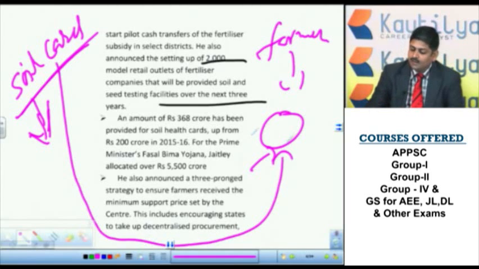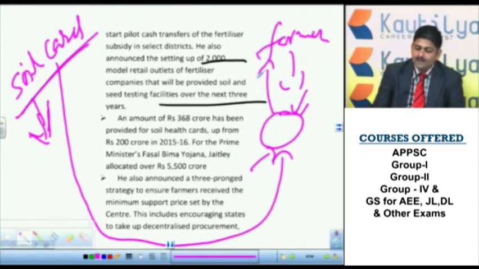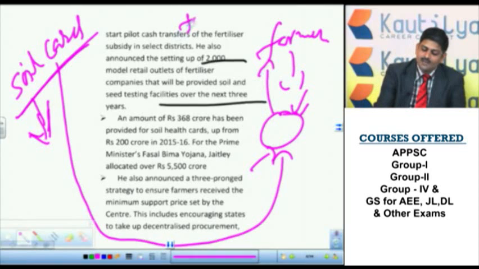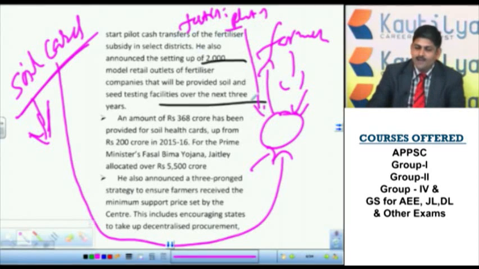So what they will do, the agriculture scientists will come, they will test the soil, they will do all kinds of tests by taking the land, and they will give this card to the farmer where it will be inserted what kind of fertilizer they have to use, what kind of plants help the farmer in this field. Everything will be given, scientific suggestions will be given to all the farmers across the country.